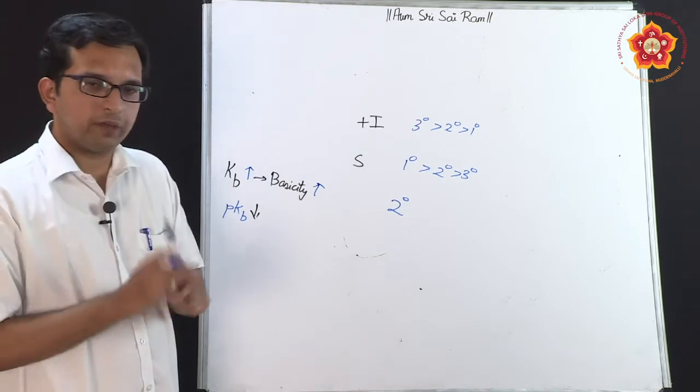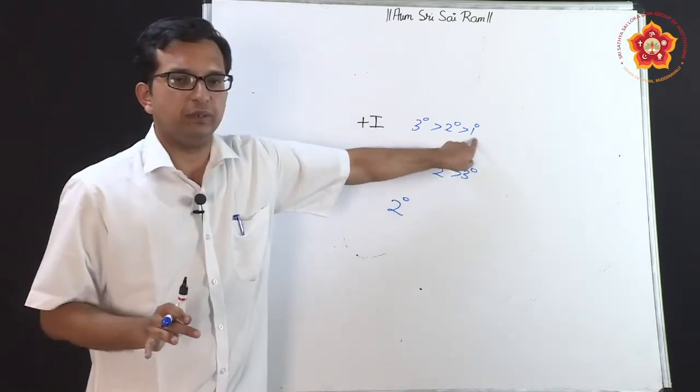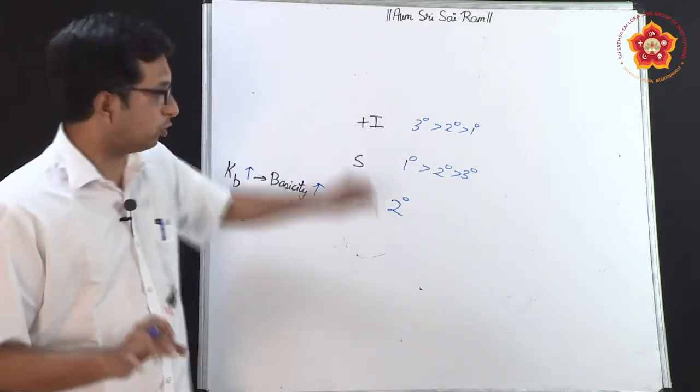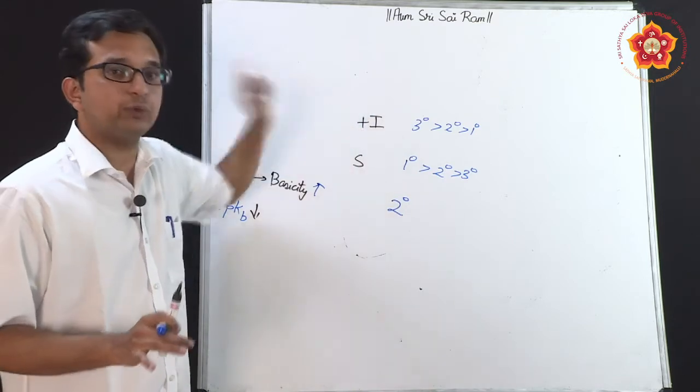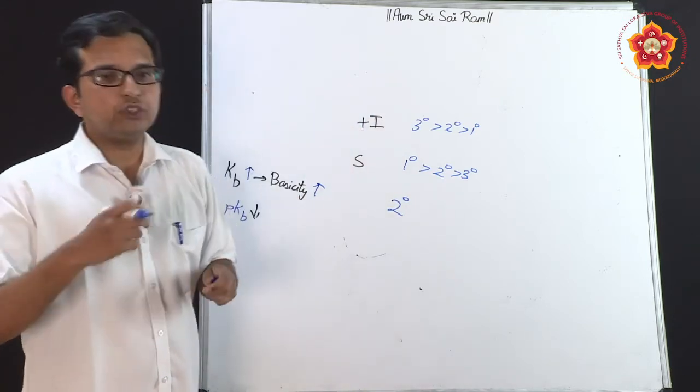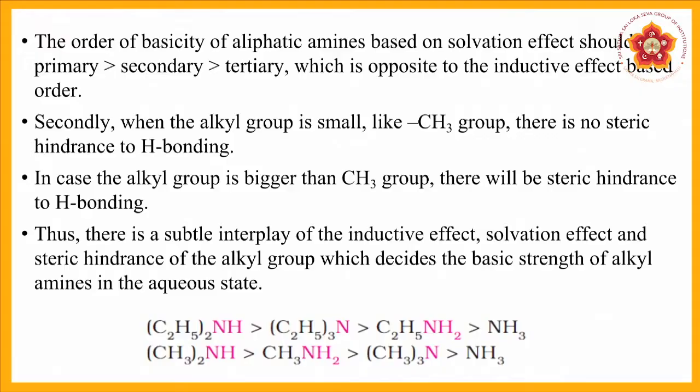For gaseous phase we have very clearly told that this is the order of basicity. For aqueous phase you have to consider inductive effect as well as solvation effect. So once you consider these parts, now the question is going to be, how am I going to predict? So I understood now that secondary amine will be most basic, the reason being that both these effects which are there, that is plus I and the solvation effect, are opposite in nature.